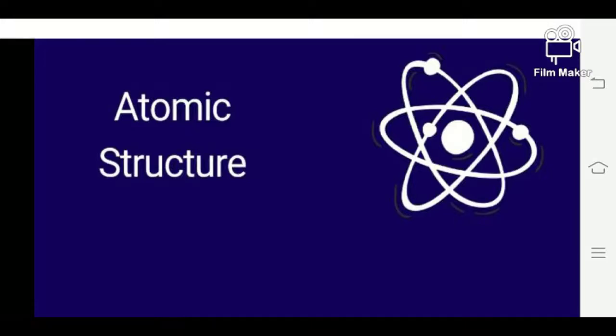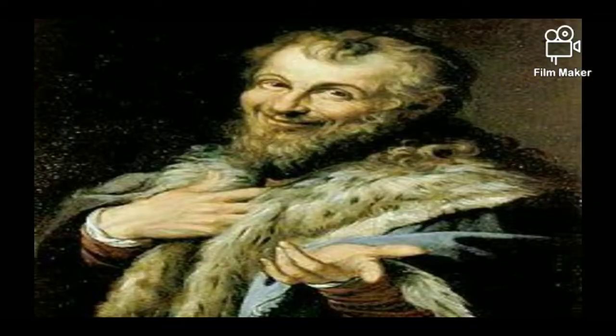Hello everyone, today we are going to start with chapter number 4, atomic structure and chemical bonding. So what does this mean? Let me give you an introduction. The concept of the atom originated from the ancient Greek philosopher Democritus, who studied the nature of matter and the basic constituents of all substances.